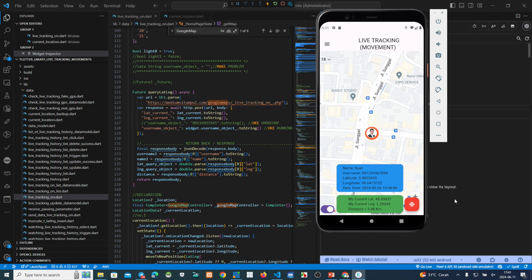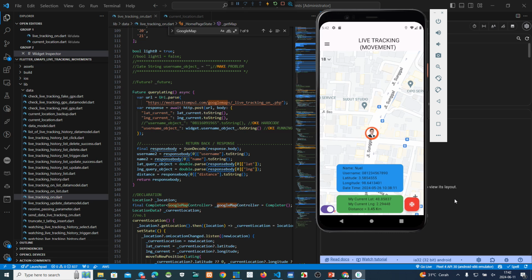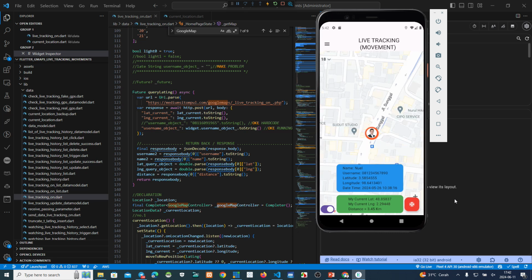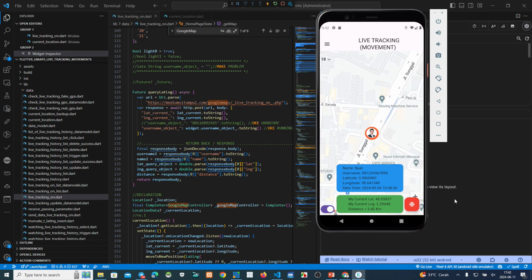On this project, live tracking movement. We want to make tracking. If someone uses this application, we know where they are now, how many kilometers someone is from me.